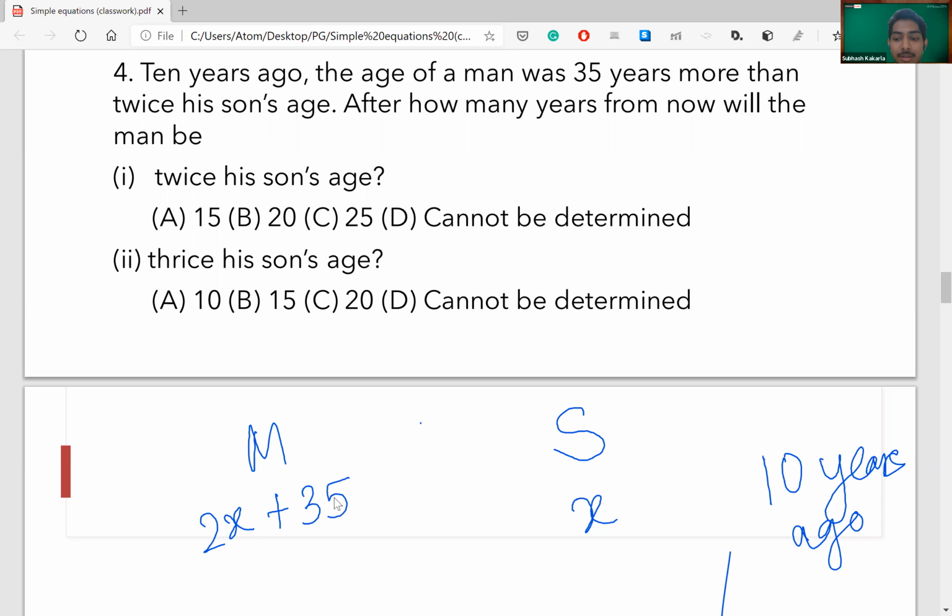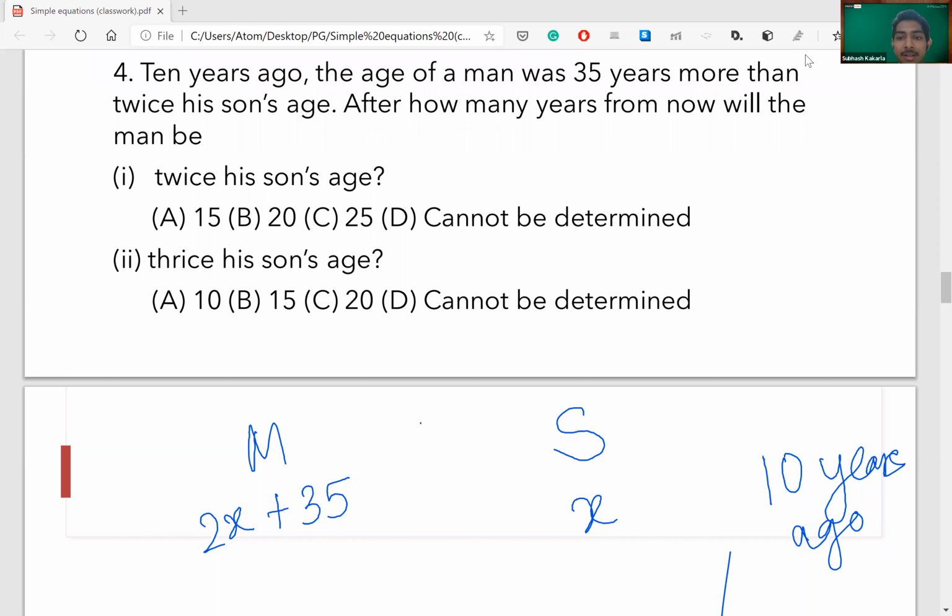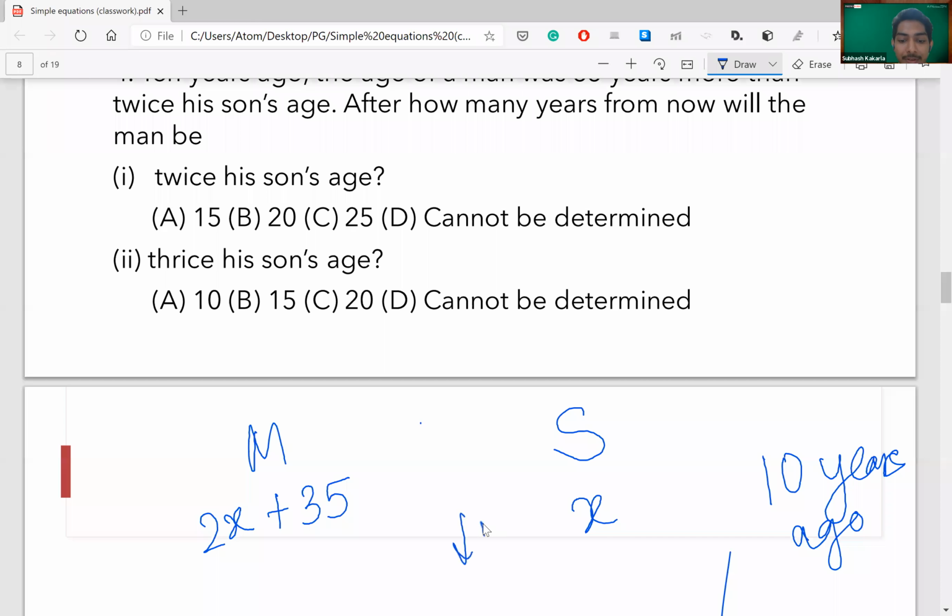Any doubts here till now? Okay, great. Now, after how many years will the man be twice his son's age? So after how many years, let's take a gap of y years. So what will happen here is this will be x plus y.